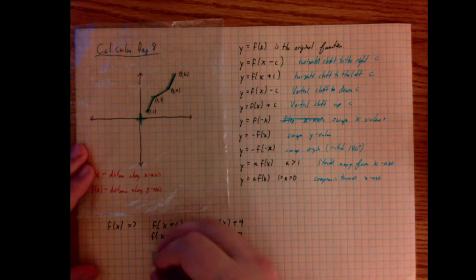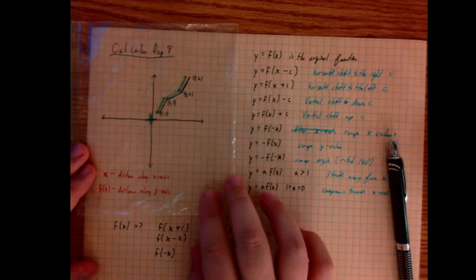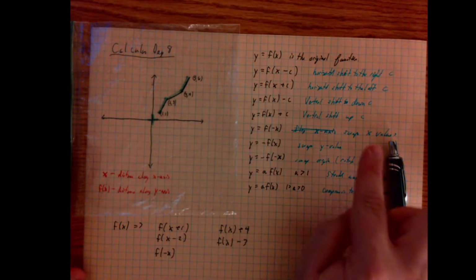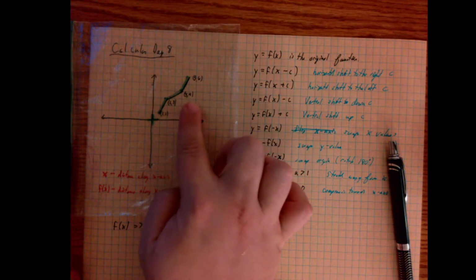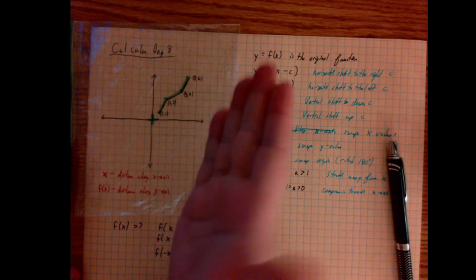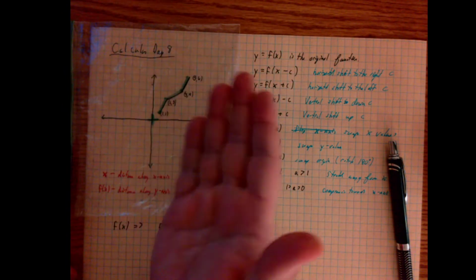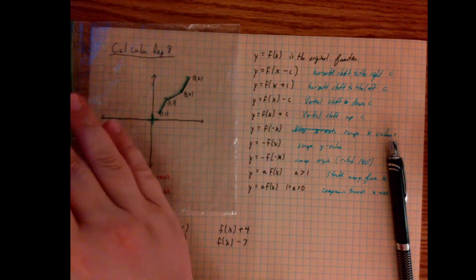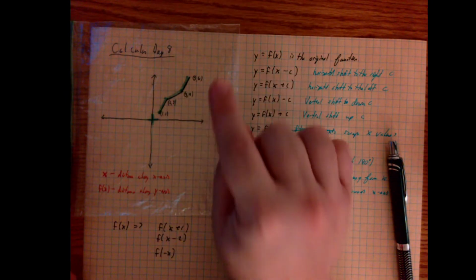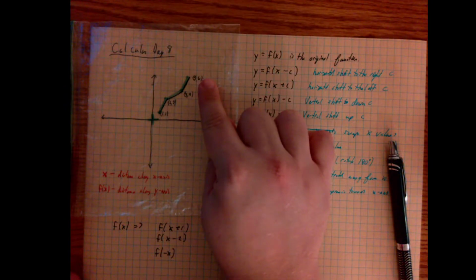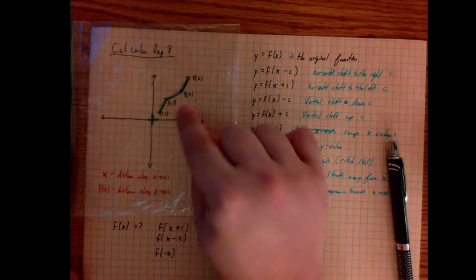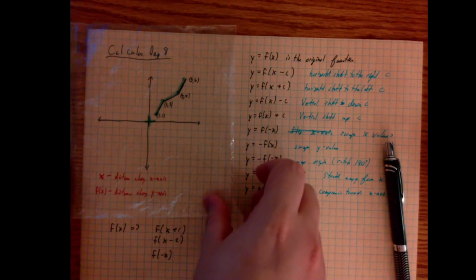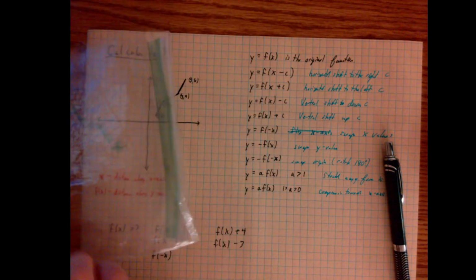If we do f of negative x, f of negative x looks like this. It takes the entire function and swaps x values, meaning x values that were positive, like 1, 2, 4, and 5, are going to become negative values. So negative 1, negative 2, negative 4, negative 5. The y's aren't going to change. So the new values will be points like negative 5, 6, negative 4, 4, negative 2, 3, negative 1, 1. And so what it does is it actually flips it to the left.